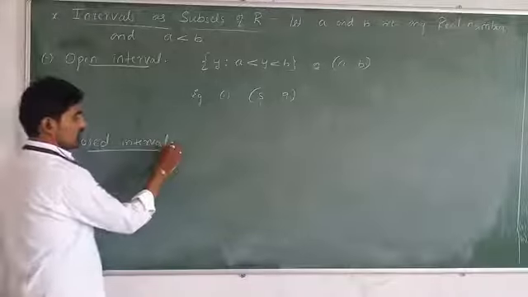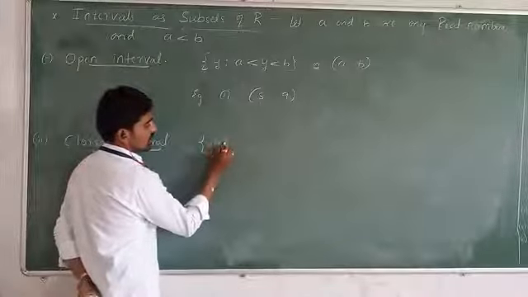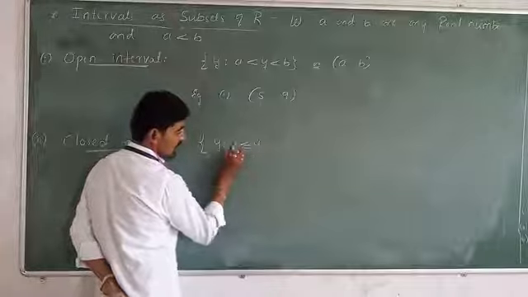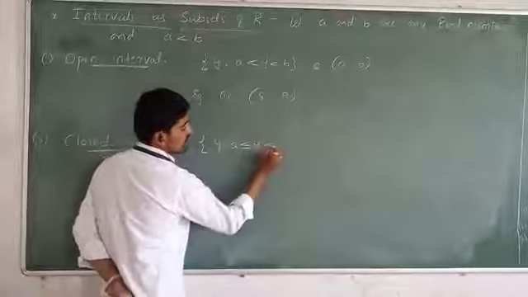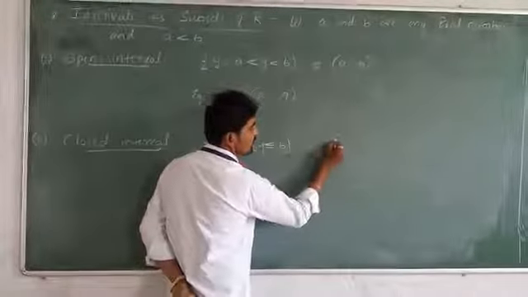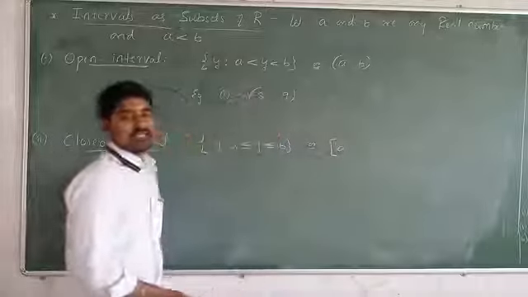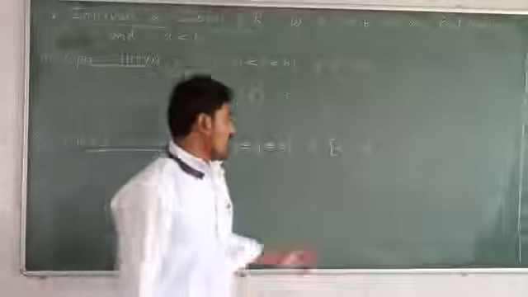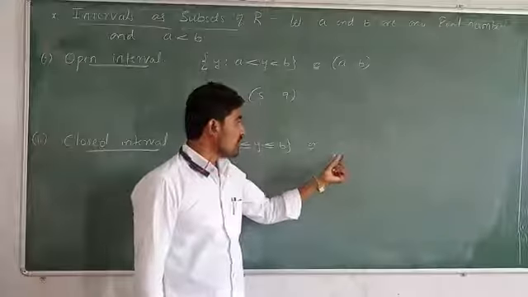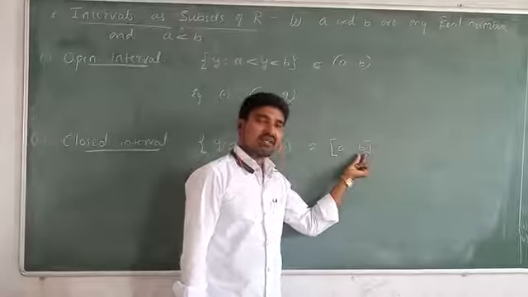Closed interval means let all the elements of the set be represented by the letter Y, and Y should be greater than or equal to A, less than or equal to B, or this can also be represented as closed with A, closed with B. It means including A and including B, all the numbers present from A to B.